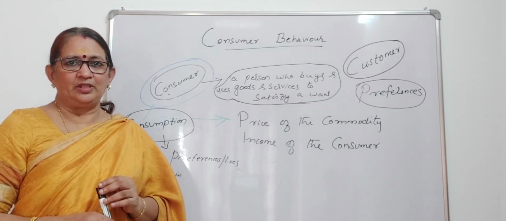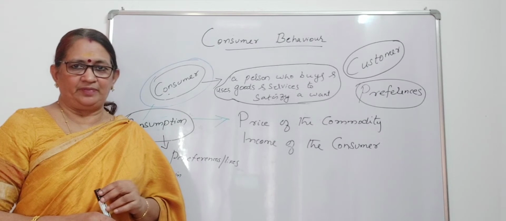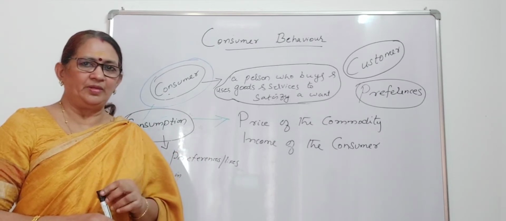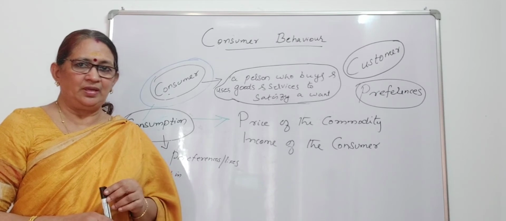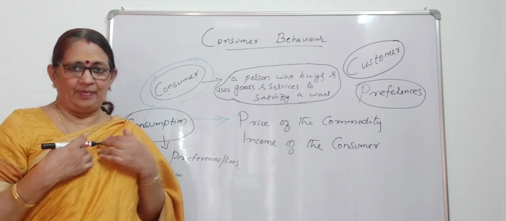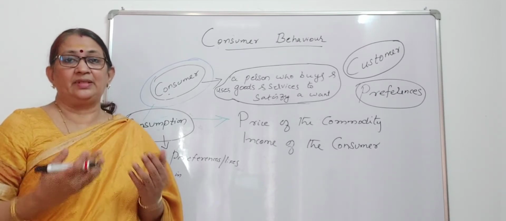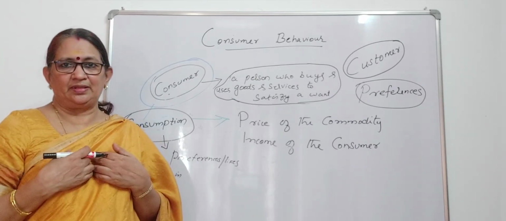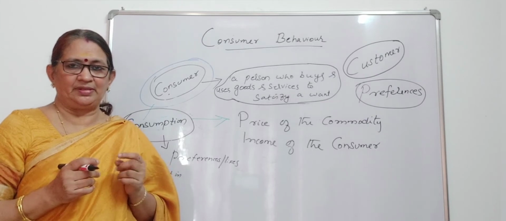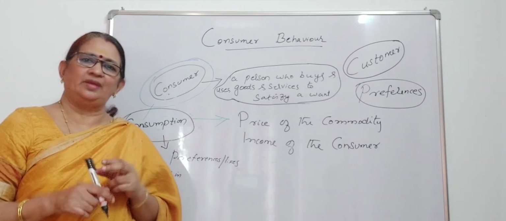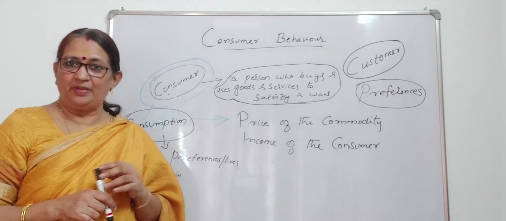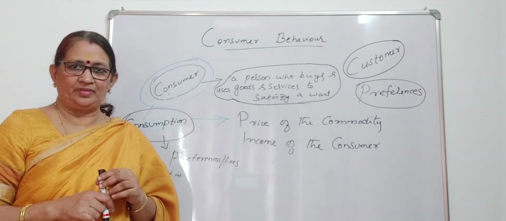So, a consumer may prefer a particular commodity. Can the consumer purchase all the commodities he or she prefers? No. I may like a certain commodity. I may have many preferences of different types of commodities. But I cannot purchase all the commodities. It depends on the price of the commodity and my income.